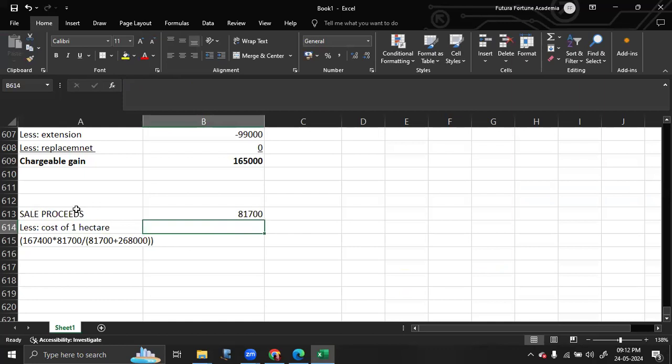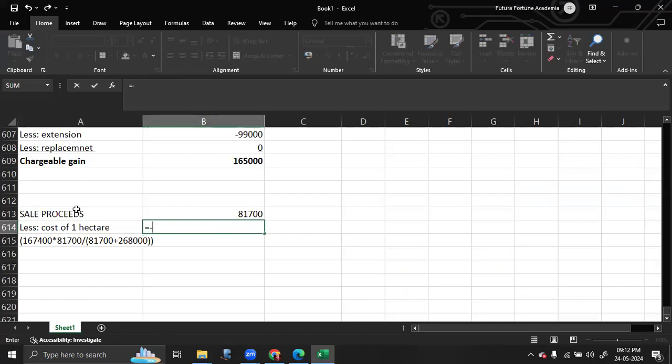So if you do this, you will get the cost of that 1 hectare, which is equal to 167,400 into 81,700 divided by 81,700 plus 268,000, which is 349,700.